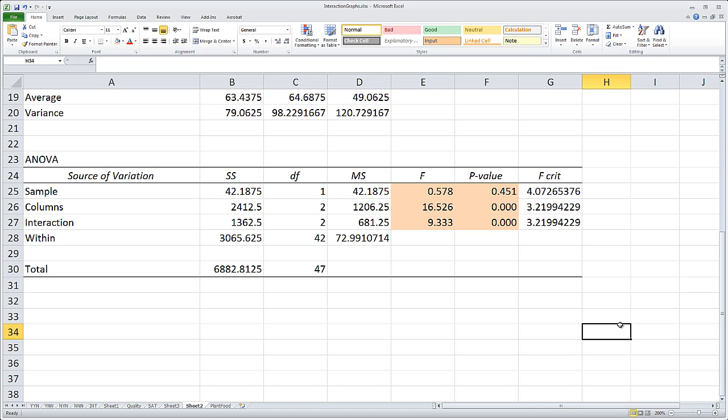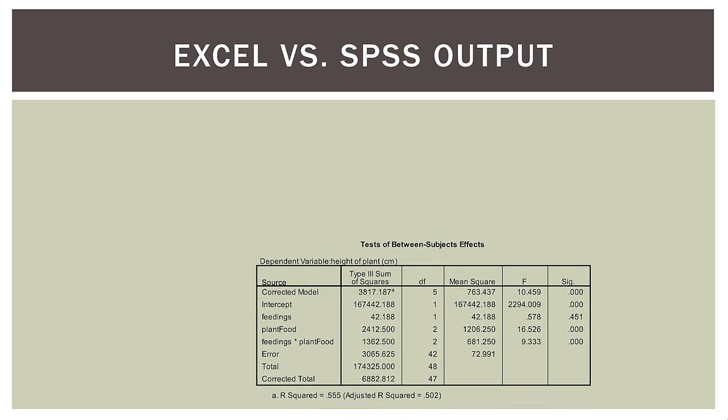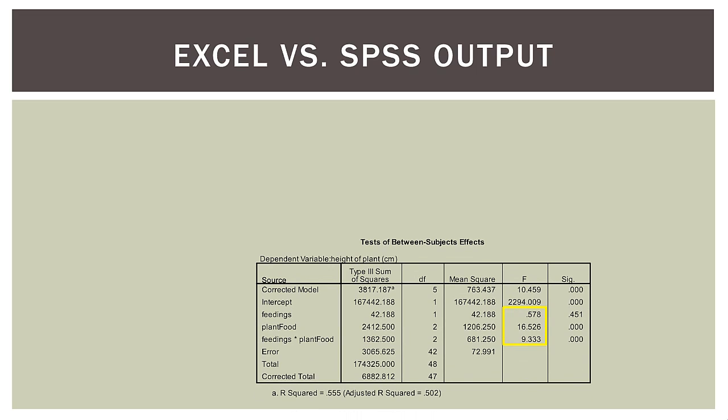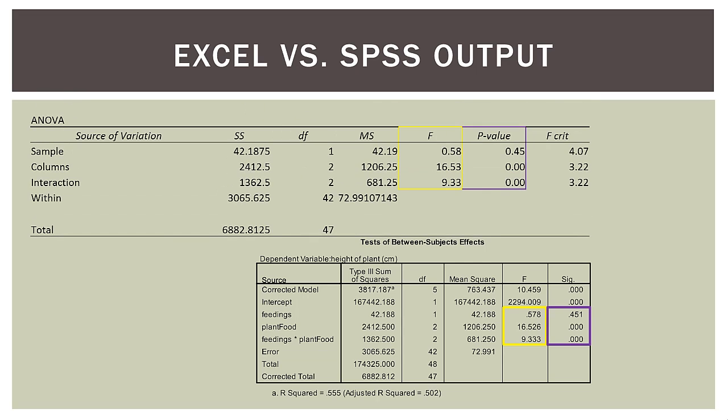So let's go back into PowerPoint and finish the video up. Okay, so we saw our Excel output, and let's compare that to our SPSS output we had from before. So here's our SPSS output, and remember, we're interested in the feedings term, the plant food term, and then the interaction term below that. So I have them highlighted in yellow and purple. Now here's our Excel output. So look at the information in the yellow boxes.